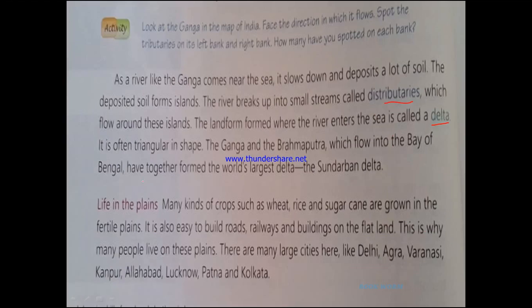What are deltas? Deltas are landforms which are formed when the river enters the sea. They are often triangular in shape. So they can or cannot be triangular, but in general they are triangular in shape. The Ganga and the Brahmaputra, which flow into the Bay of Bengal, have together formed the world's largest delta, and that is the Sundarban Delta.